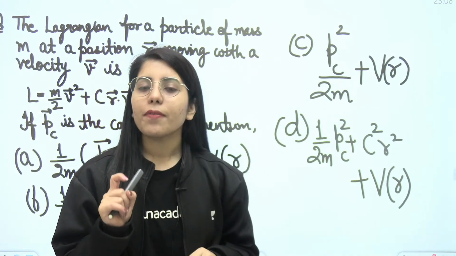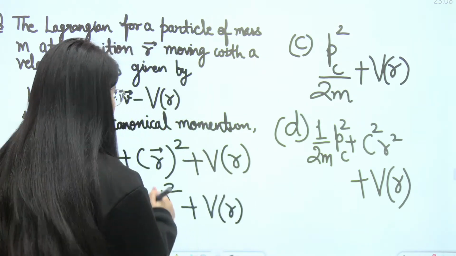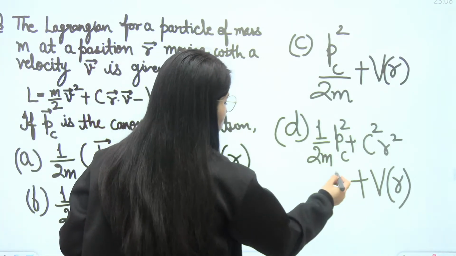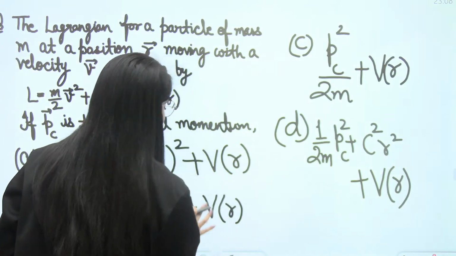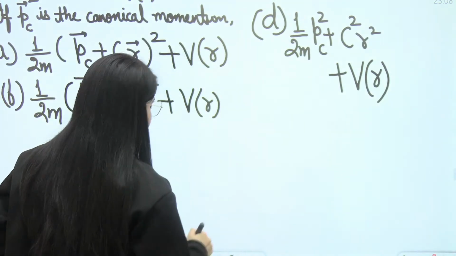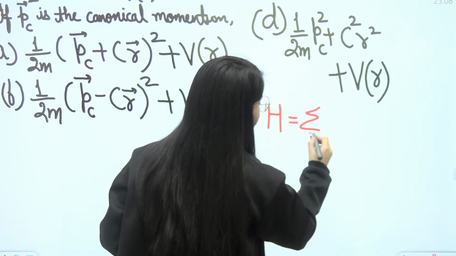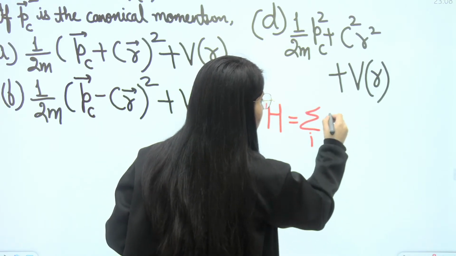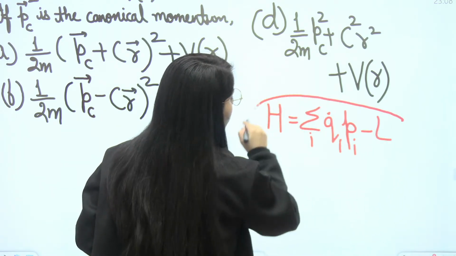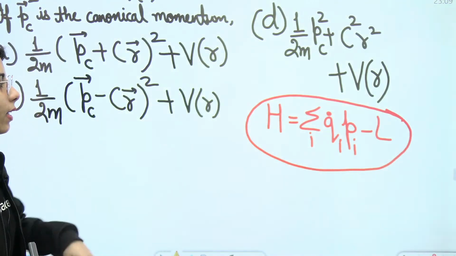There is a formula which provides the relation between the Lagrangian and the Hamiltonian, and here we are going to use it. That formula is H equals the summation over i of q_i dot p_i minus L. If you know the Lagrangian, by using this formula you can easily get the Hamiltonian.